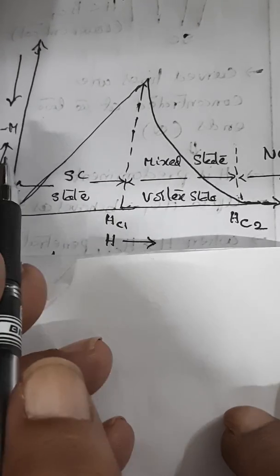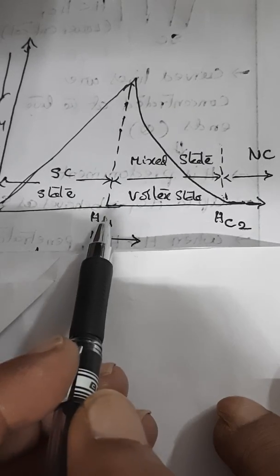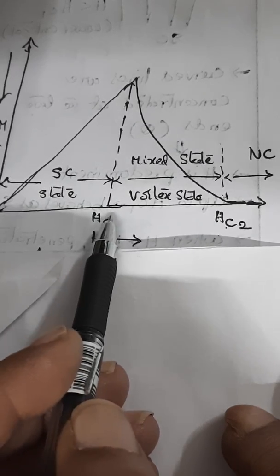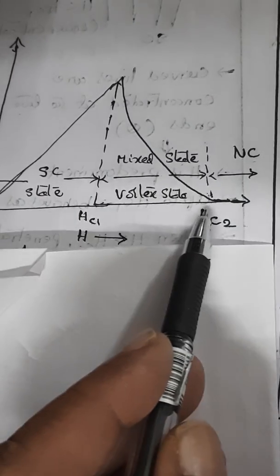When you study the variation in the form of a graph between the field and the intensity of magnetization, you see all the three states. There is a lower critical value, there is an upper critical value. Till the magnetic field is within the lower critical value, that is up to Hc1, it is exhibiting the superconducting state. After crossing the upper critical value, it becomes a normal conductor. But between the lower critical value and the upper critical value, it is exhibiting a mixed state. That means it will have the properties of a superconductor as well as a normal conductor.